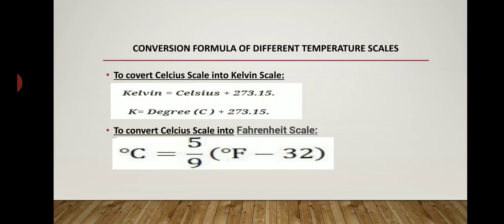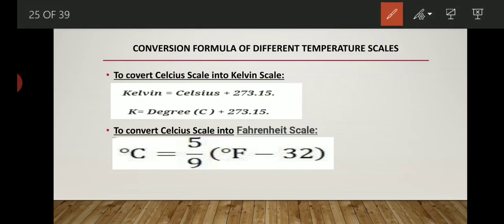Let's see. So, conversion formulas of different temperature scales. The first conversion is to convert the Celsius scale into the Kelvin scale. The simple formula is Kelvin equals Celsius plus 273.15.